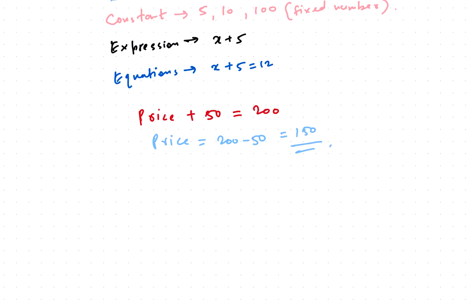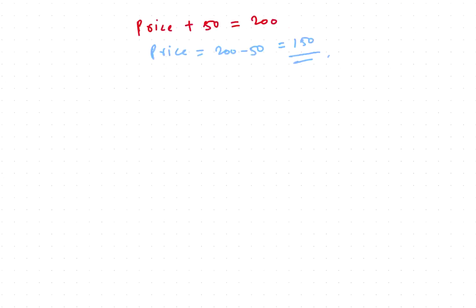Now, let's talk about some practice questions, because this is a very basic video we are making. We will just discuss very basic stuff. Let's say, for example, guys, we have x plus 8 is equals to 15. You can take this 8 to the other side of equals to, that makes 15 minus 8. As I mentioned, the sign of the number will change when it shifts from one part of the equals to the other part. So this would give you 7 as an answer for your x. That's how you get it.